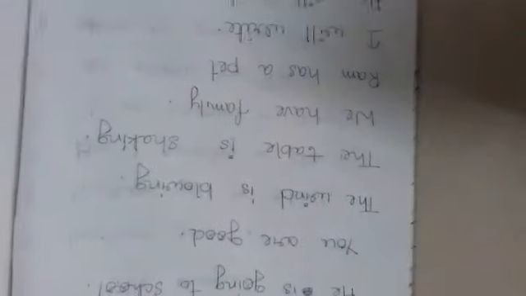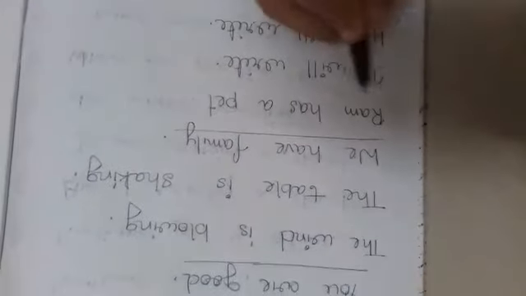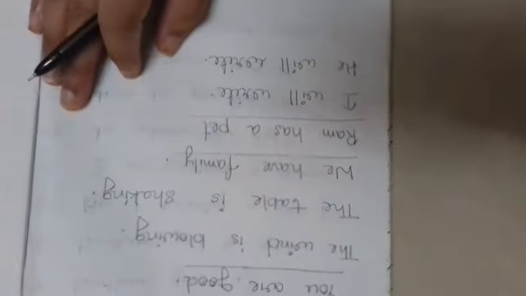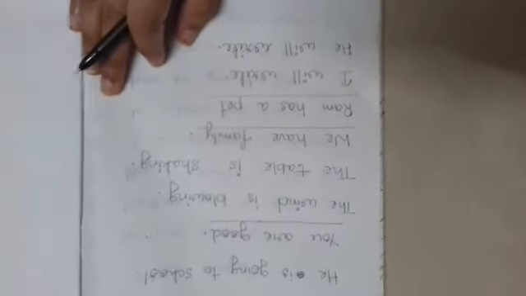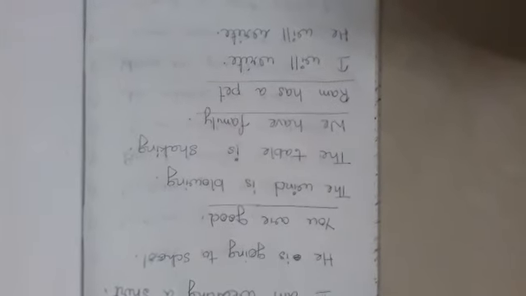But sometimes you get sentences like: I am a girl, you are good, the wind, we have family. I am going to show the examples. You are good, we have family, Ram has a pet. Okay? If we consider these three underlined sentences, the first is: you are good.